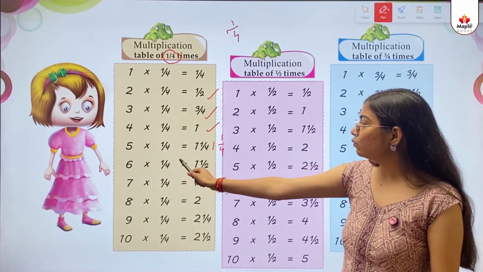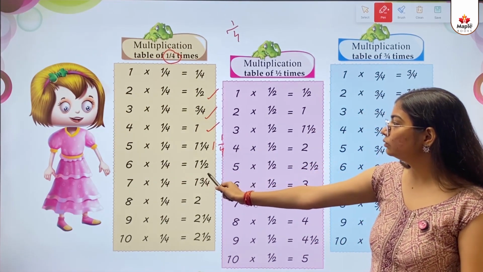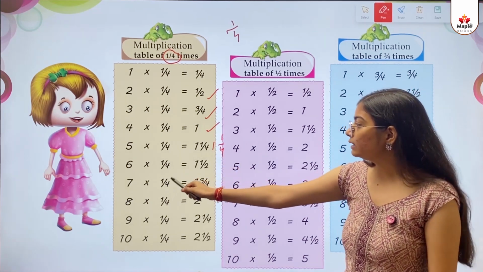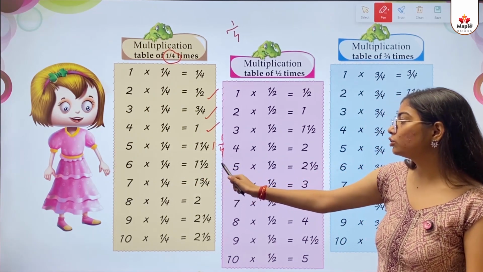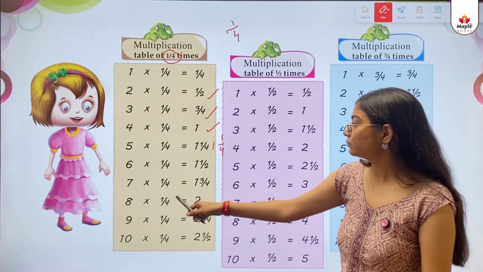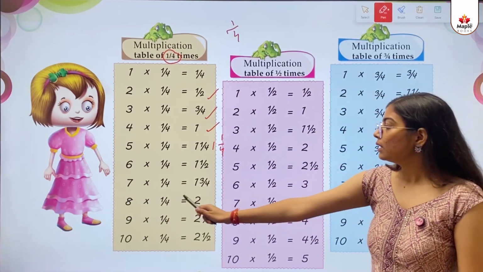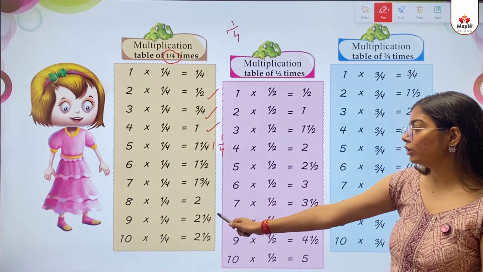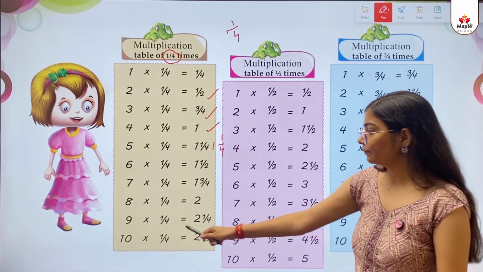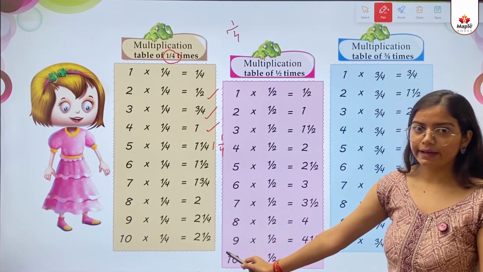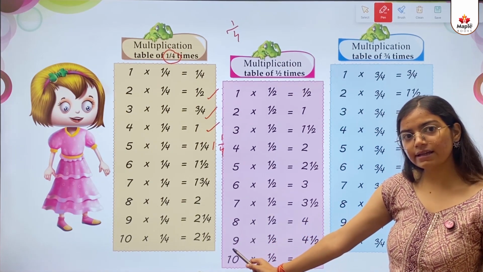6 multiply 1 by 4 equals 1 and 1 by 2. 7 multiply 1 by 4 equals 1 and 3 by 4. 8 multiply 1 by 4 equals 2. 9 multiply 1 by 4 equals 2 and 1 by 4. 10 multiply 1 by 4 equals 2 and 1 by 2. Is this much clear kids?